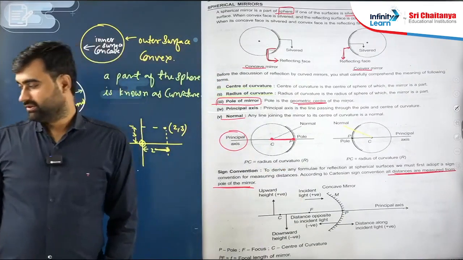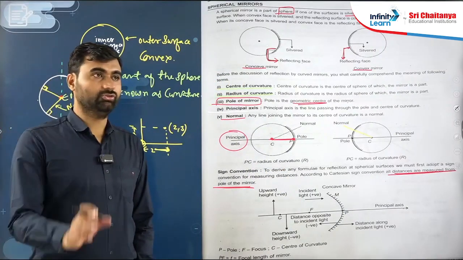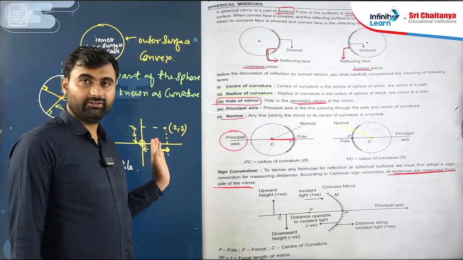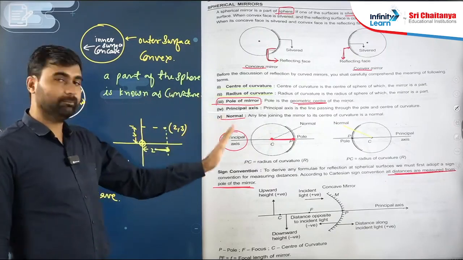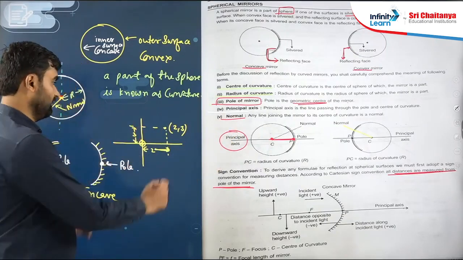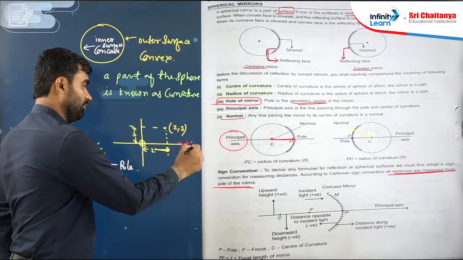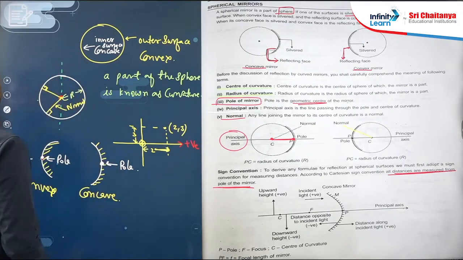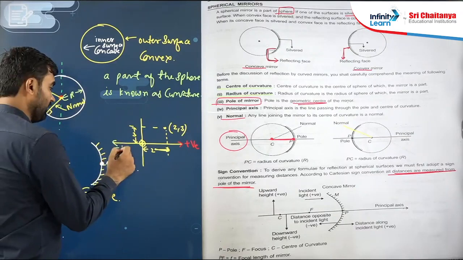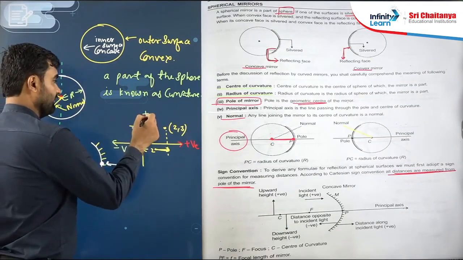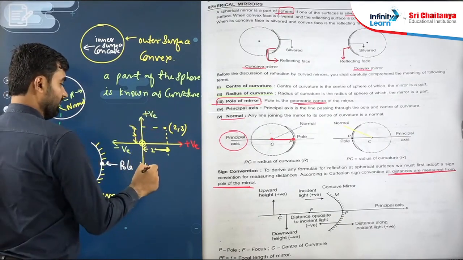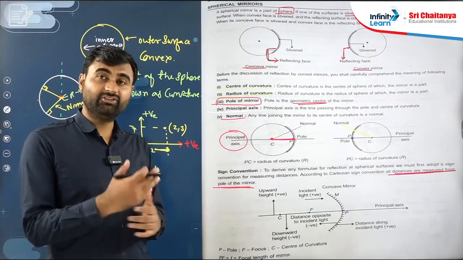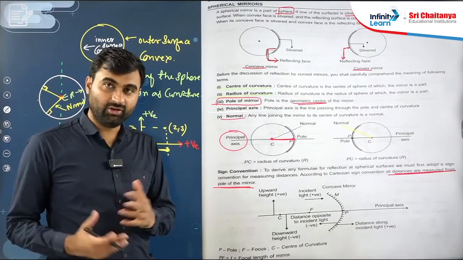Now next point, in the Cartesian system, on the x-axis this side is positive and this side is negative. On the y-axis, this side is positive and this side is negative. You know it. So here, which side is positive and which side is negative, how do we decide?